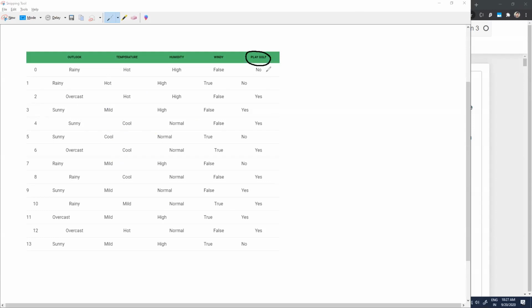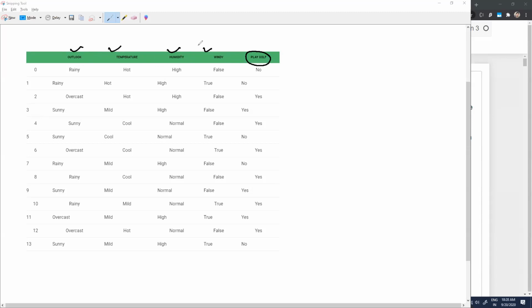Decision can be yes, decision can be no. Now this decision I will be able to make based on these four factors which are given to me. Here you will find outlook, temperature, humidity, and windy. So these are the four features which have been given to you.